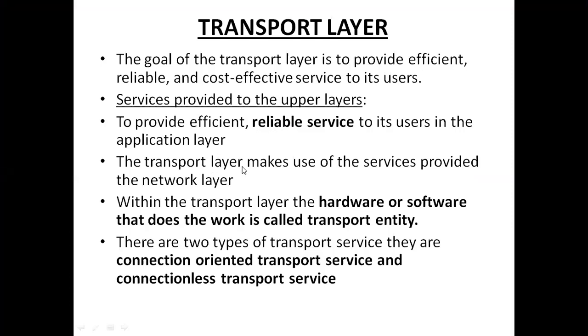The transport layer makes use of the services provided by the network layer. That means as the network layer is the third layer, it provides services to the transport layer. In turn, the transport layer provides reliable services to the application layer. There is also an entity called the transport entity, and whatever services are provided by the transport layer are because of the transport entity.